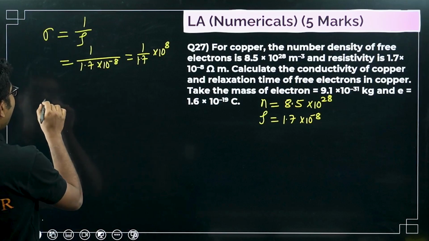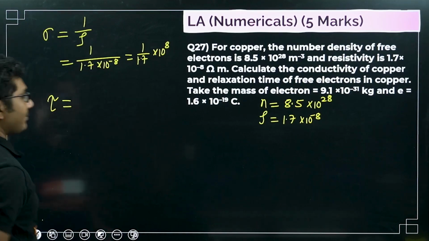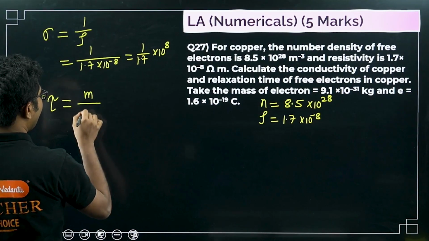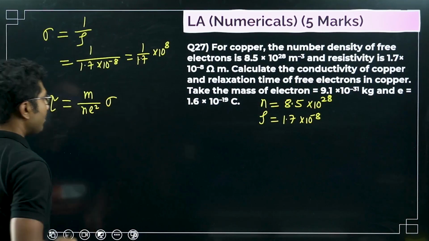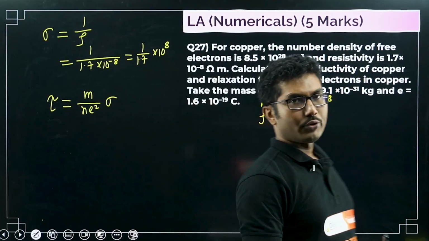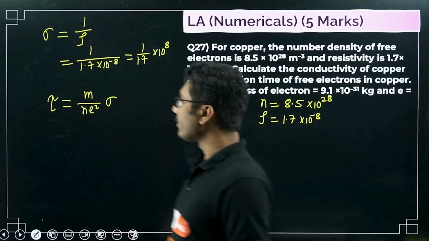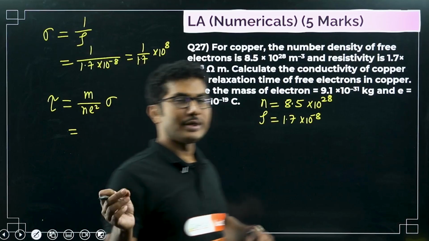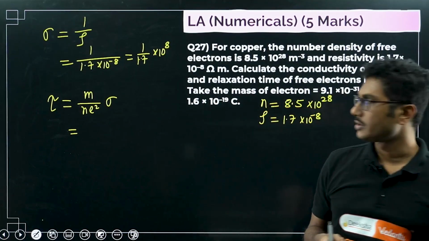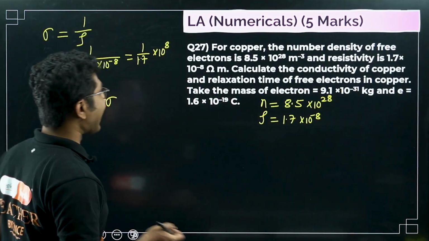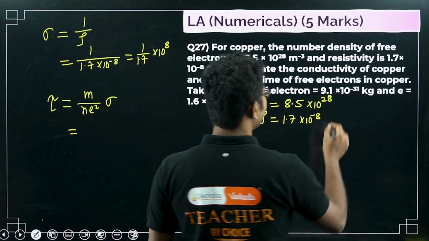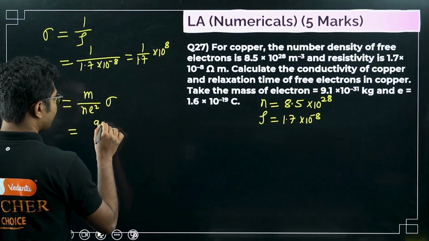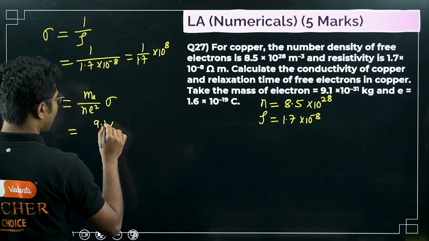Now what is the relaxation time? Relaxation time is m by n e square sigma. You have to remember this formula. If you remember this formula, you can put the values and calculate the relaxation time. Relaxation time is the time between two consecutive collisions of the electrons, right? So what is m? Mass of electron is given here, 9.1 times 10 to the power of minus 31.